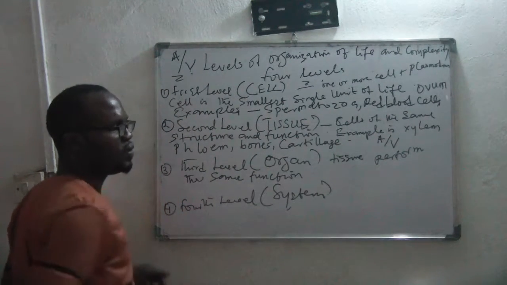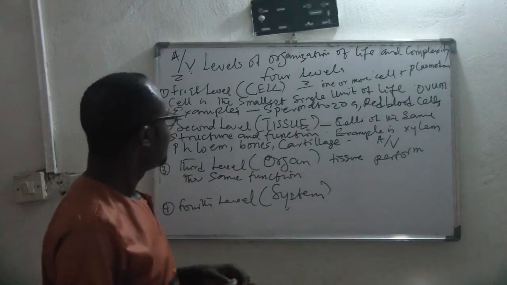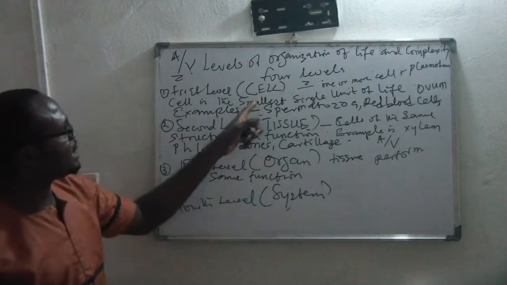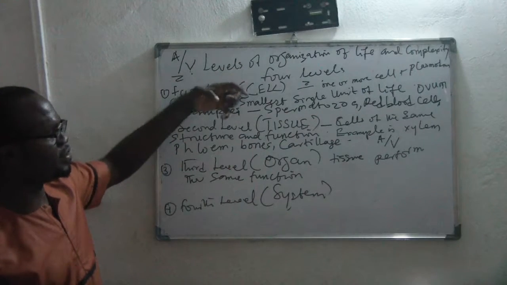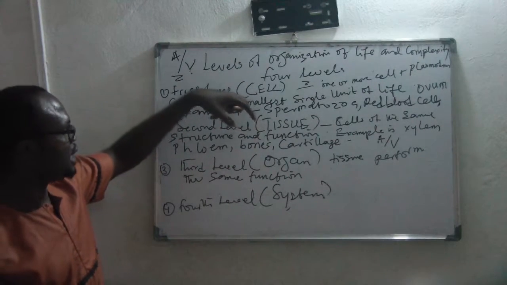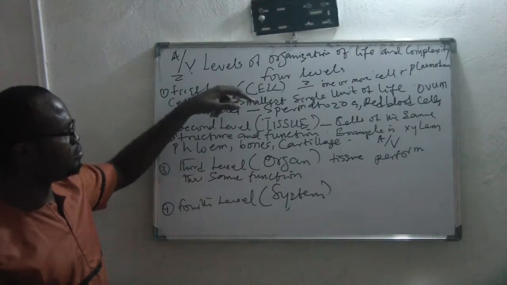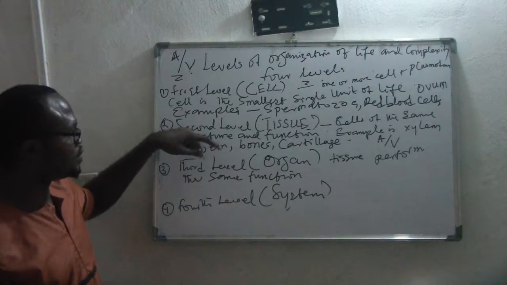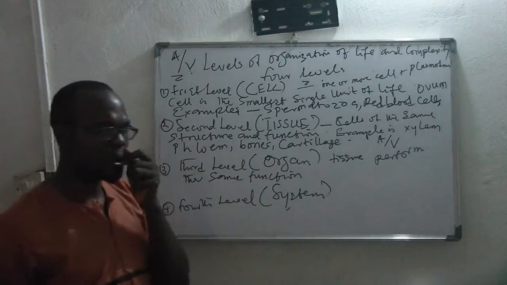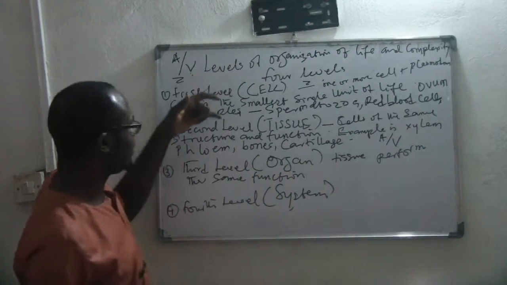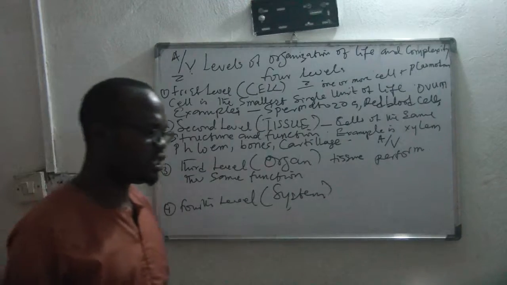They form what we call what? Organ. You see that in the first level we say that when you have more than one cell that perform the same function and they have similar structure, they form the tissue. Now when more tissues that perform similar function come together, they form what we call what? Organ. See, from here you get to this one, then you get to the third level.